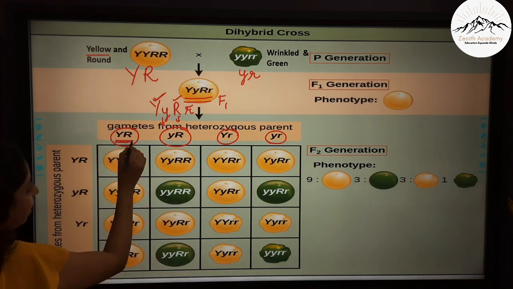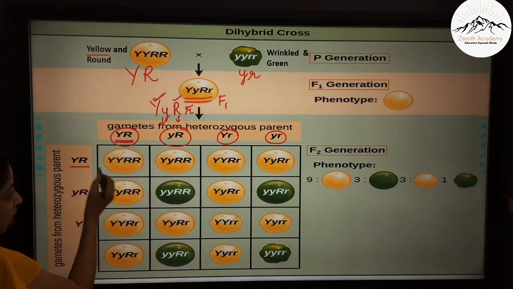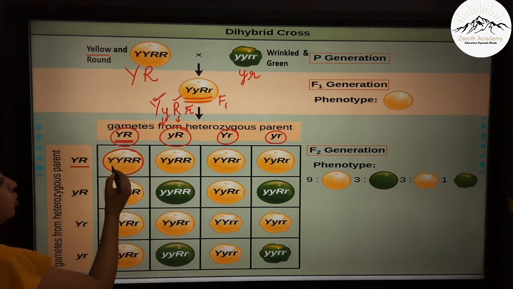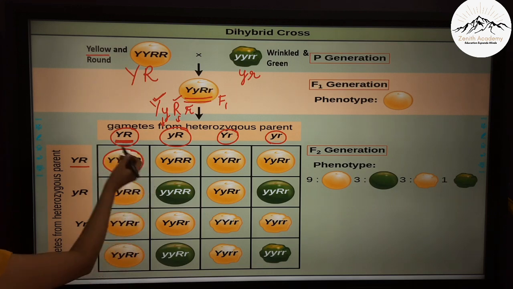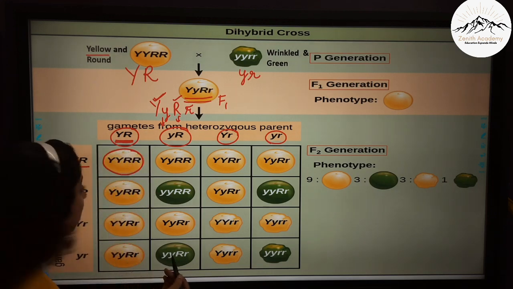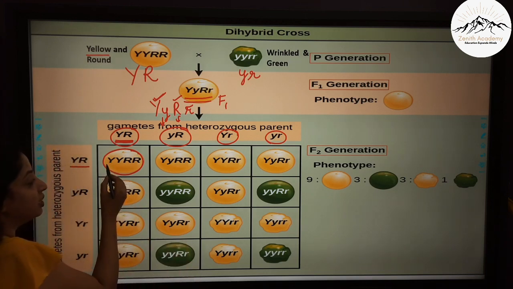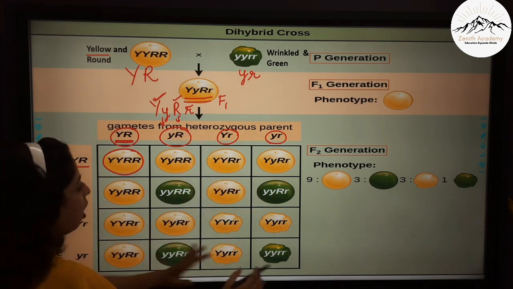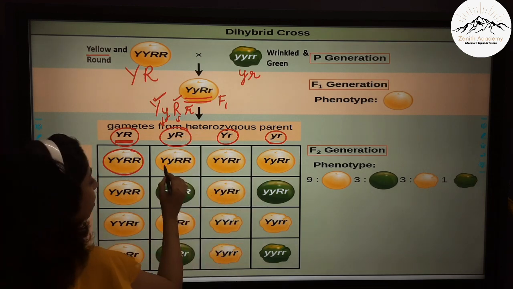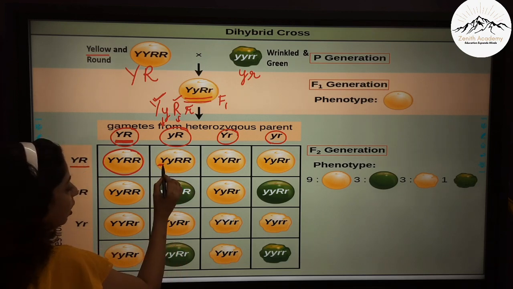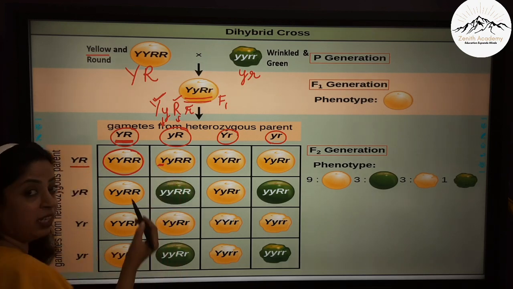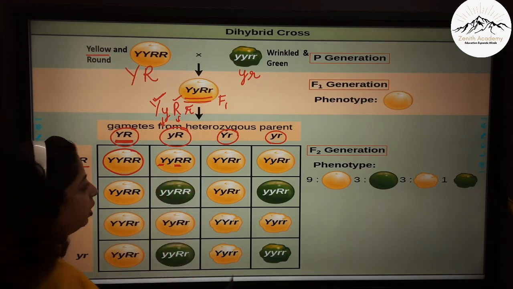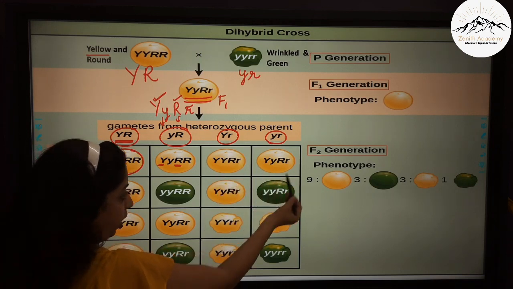So when you see capital Y, capital R and capital Y, capital R here, it forms YYRR, in which all are capital. So what does this seed mean? This capital Y and capital R mean that the seed is yellow and round. So when you work out everything here, I will show you, this is capital Y. So in the color, the capital Y denotes that it is yellow, and you have got one R which denotes it is round. This is also yellow and round, and this is also yellow and round.